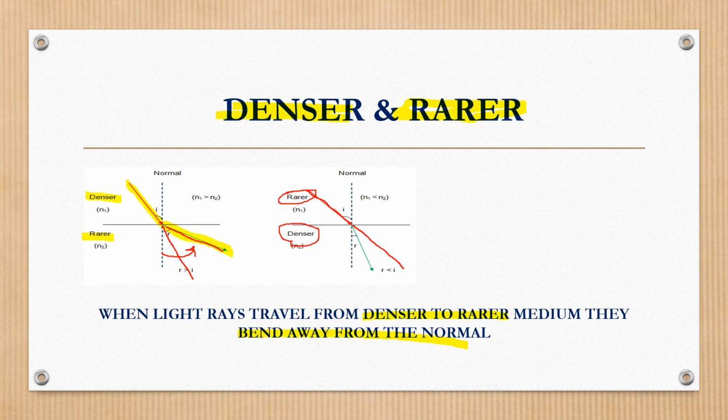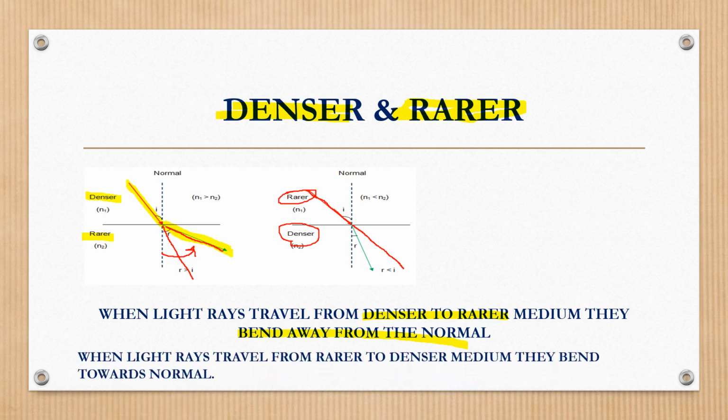How is that change? Is it away from the normal? No. The actual path is this one. This was the entered light ray. So how is it? It is coming near to the normal, or you can say it bends towards the normal. So you can keep in your mind one statement: when light rays travel from the rarer to the denser medium, they bend towards the normal. Hello children, these two statements are very, very important.